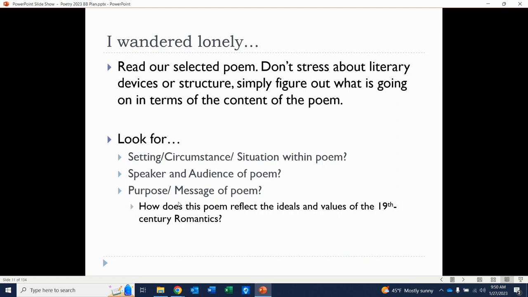So what I'm going to have us do is take about 8 to 10 minutes here to read through the poem, mark it up, and look for these three things. Again, don't worry about literary devices. Just see what you can uncover about this poem in terms of its content, and then we'll come back to it and break it down. So let's take about 8 to 10 minutes here just to read through it.